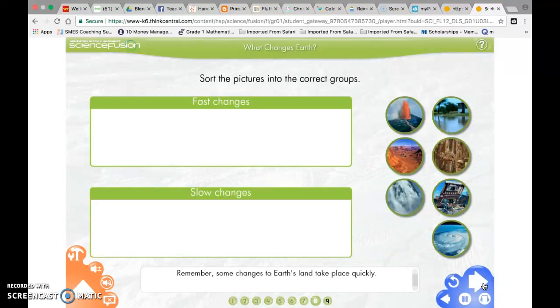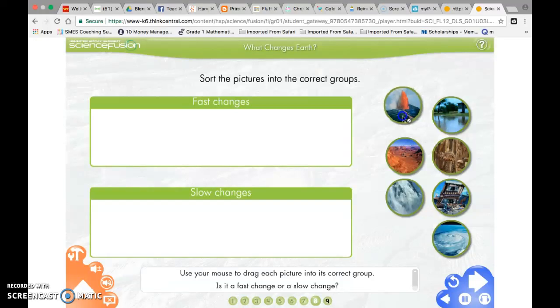Remember, some changes to Earth's land take place quickly. Other changes take place very slowly. Use your mouse to drag each picture into its correct group. Is it a fast change or a slow change? Is a volcano a fast or slow change? Answer it quickly. It's a fast change.